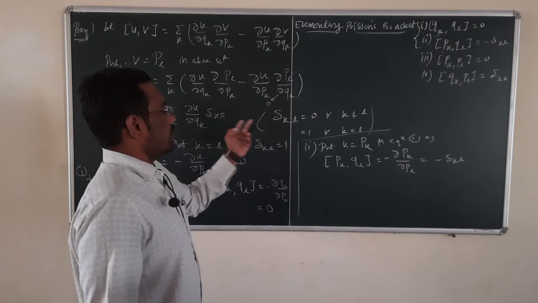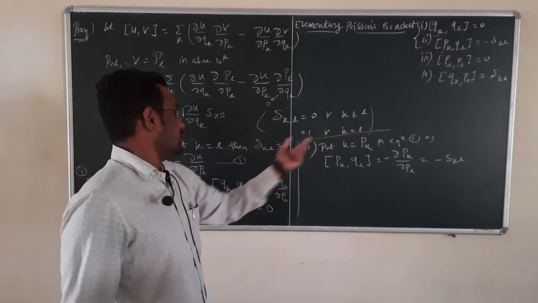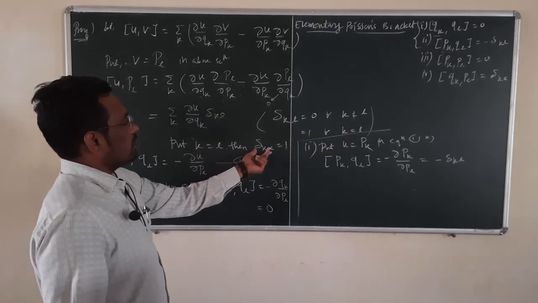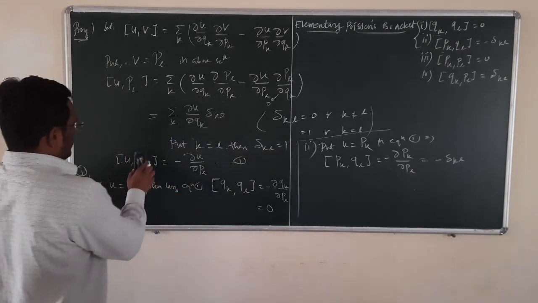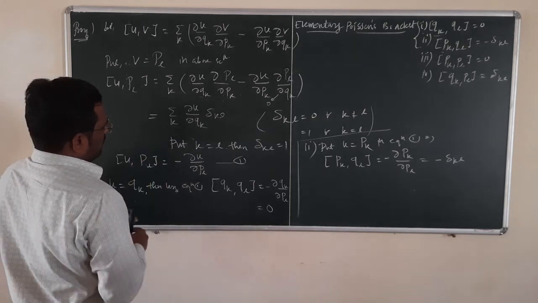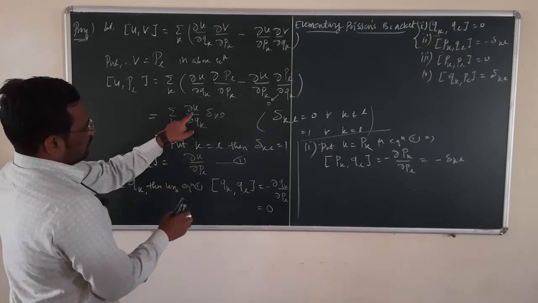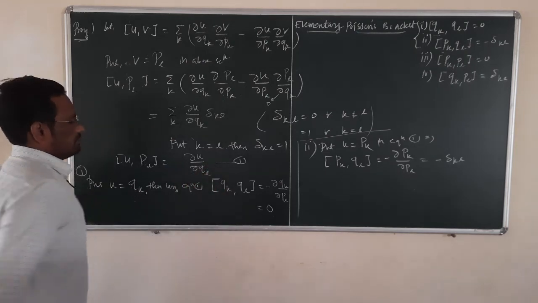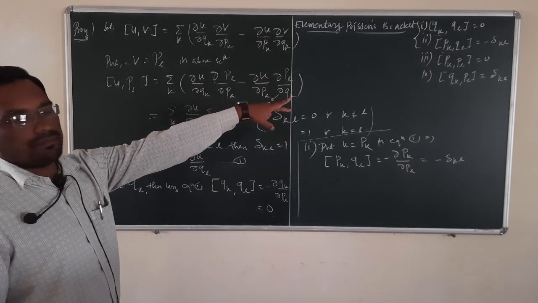The property of Kronecker delta is that it is 0 for K not equal to L, and 1 for K equal to L. If you put K is equal to L in the above equation, then Kronecker delta KL is equal to 1. Now commutator U and PL is equal to the partial derivative of U with respect to QL. Call this identity 1 for 3 and 4.